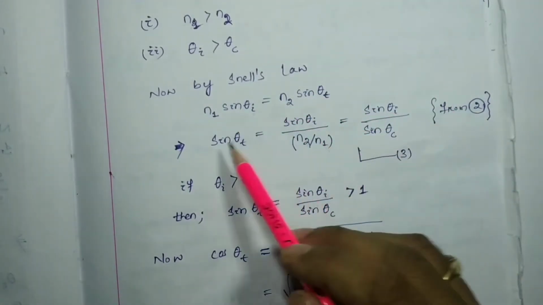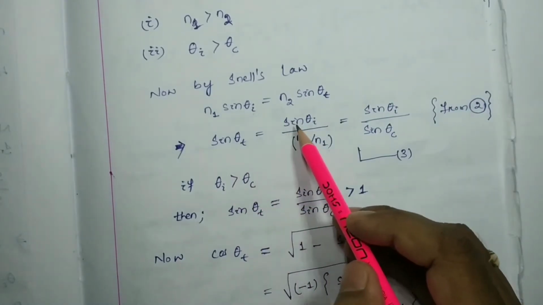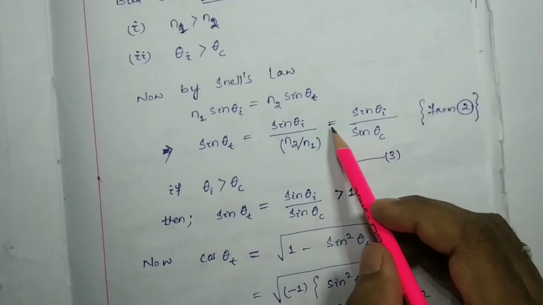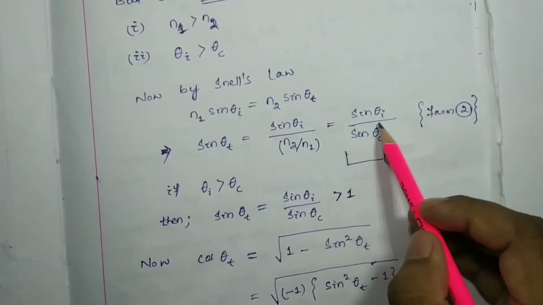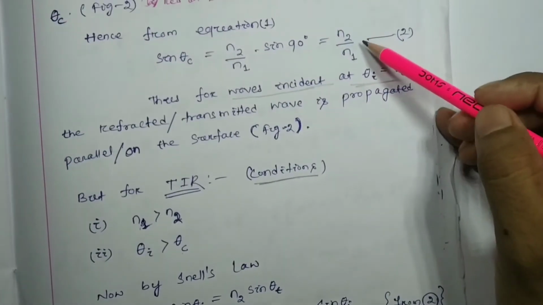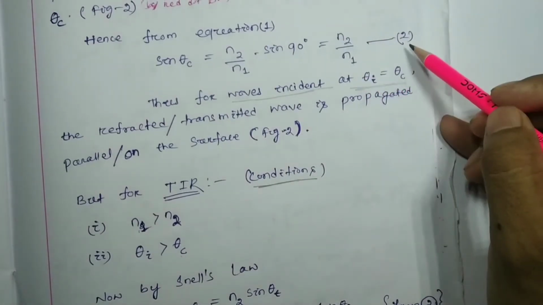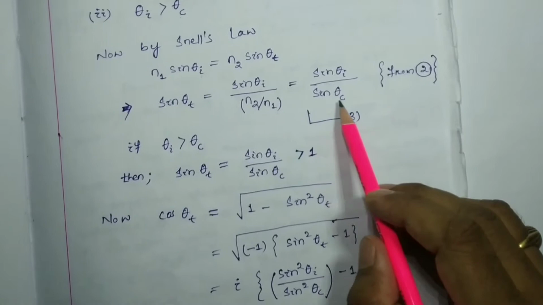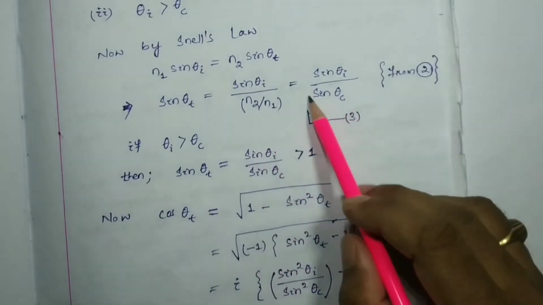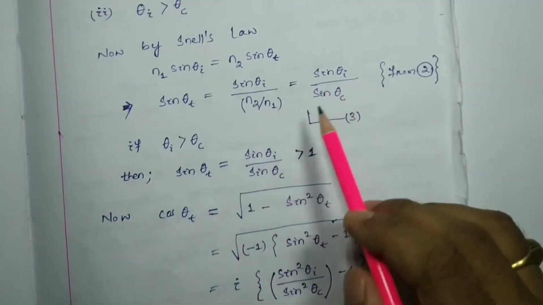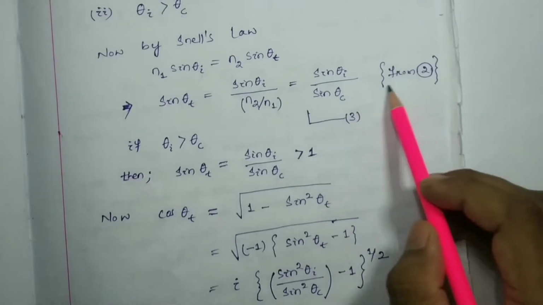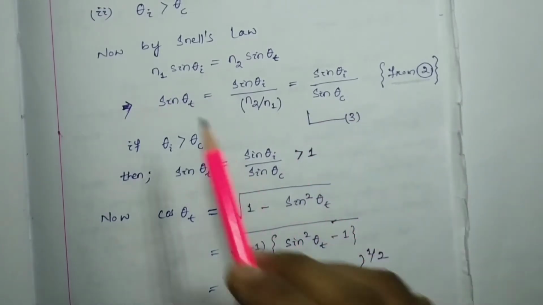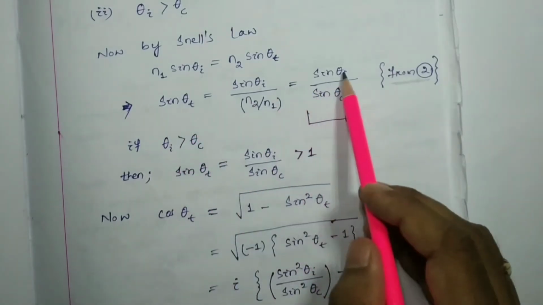So sin theta t will be written as sin theta I divided by n2 by n1. And n2 by n1, which we found in equation number 2, is sin theta c. Just put sin theta c in place of n2 by n1, from equation number 2. Let this be equation number 3: sin theta t is equal to sin theta I by sin theta c.